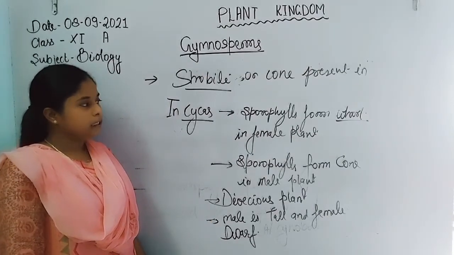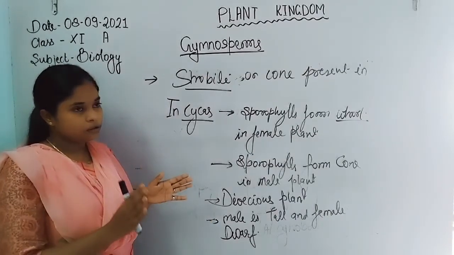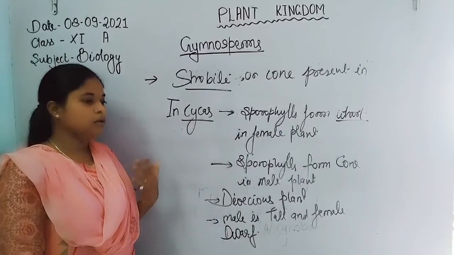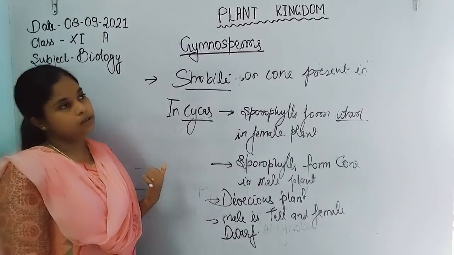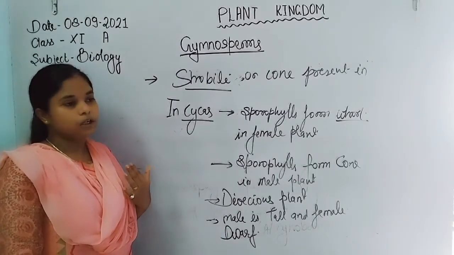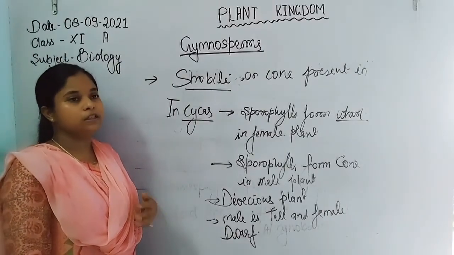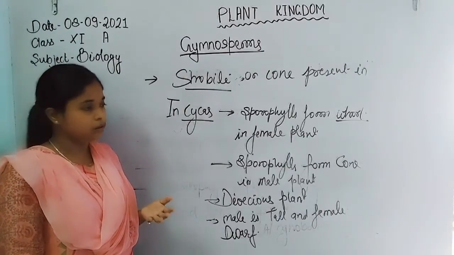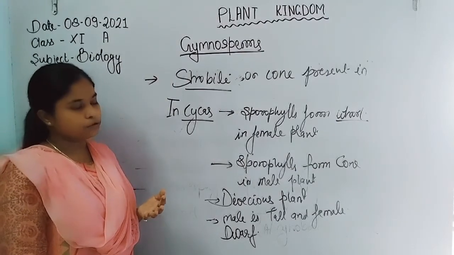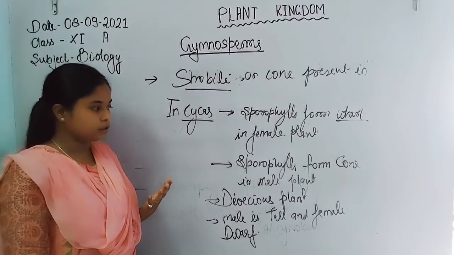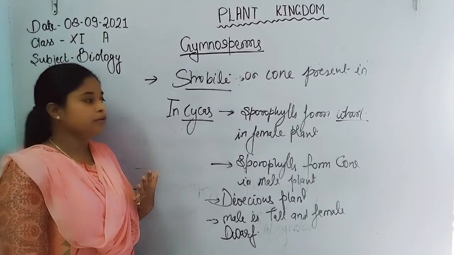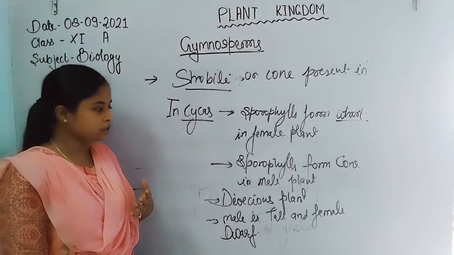Now, they show different modifications. Coralloid roots are found in Cycas. Coralloid roots have an algal zone in which cyanobacteria fix atmospheric nitrogen and show a symbiotic association with the Cycas plant.